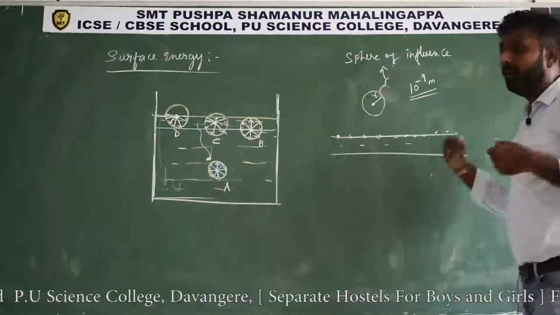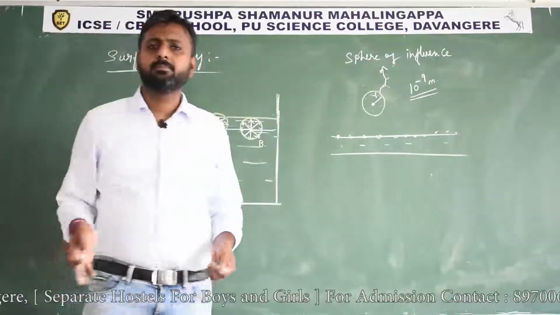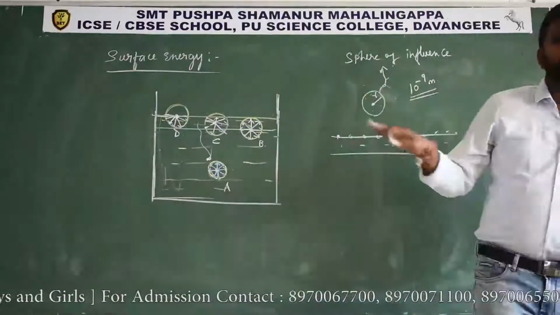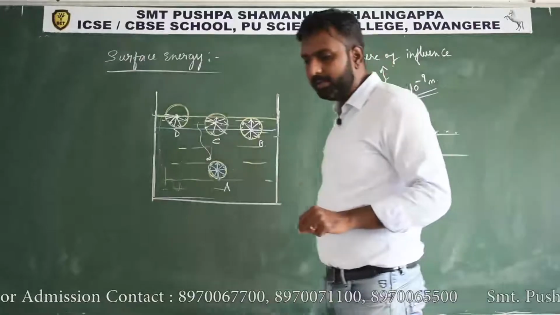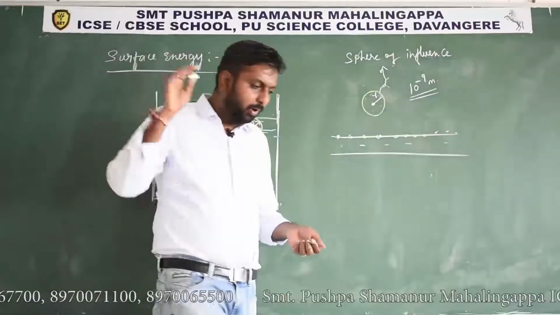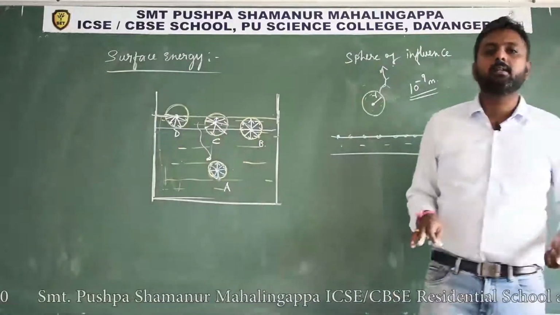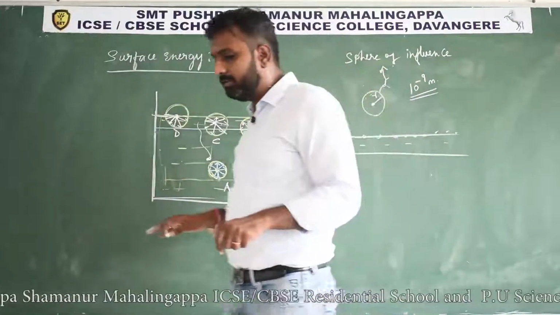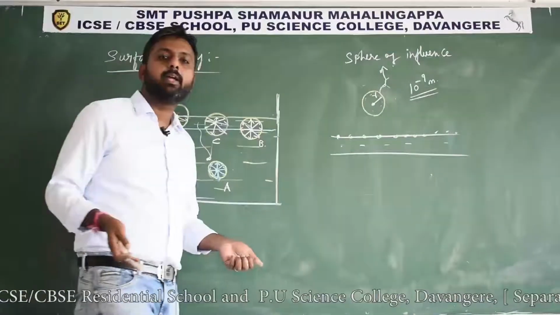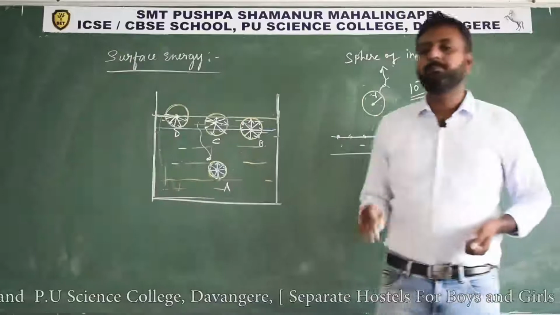And in the universe, every system wants to attain a minimum potential energy. Remember, this is an important concept. Any system wants to attain a minimum potential energy. Minimum potential energy means that the system becomes more stable. Okay, it can attain a stable equilibrium.